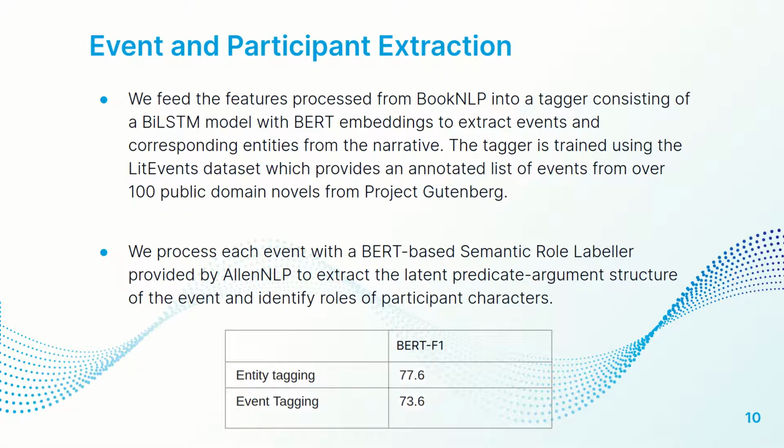We feed the features processed from the BookNLP module into a tagger consisting of a BiLSTM model with BERT embeddings to extract events and corresponding entities from the narrative. The tagger is trained using the LitBank events dataset, which provides an annotated list of events from over 100 public domain novels from Project Gutenberg.